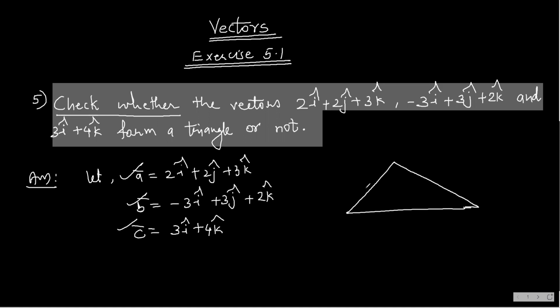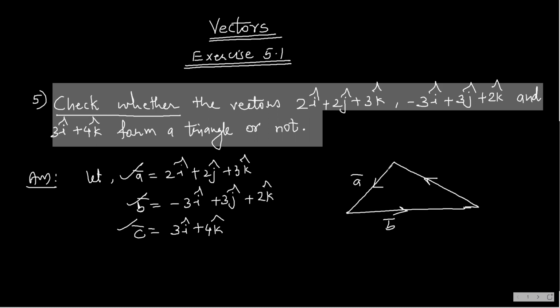That is, if I add any two vectors, I should get the third vector. So either I should get the third vector as it is, or I should get the negative of the third vector, because the chances are that the given three vectors are in this form, in one direction.